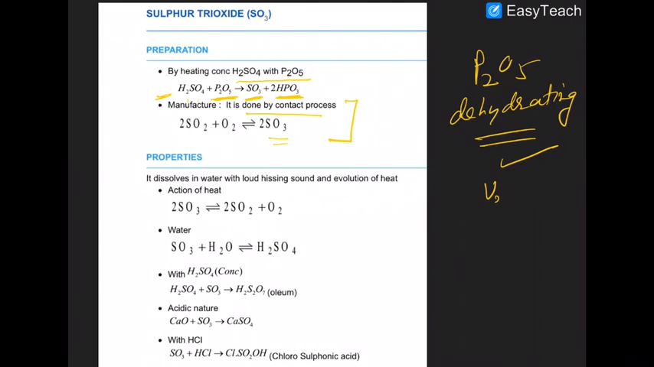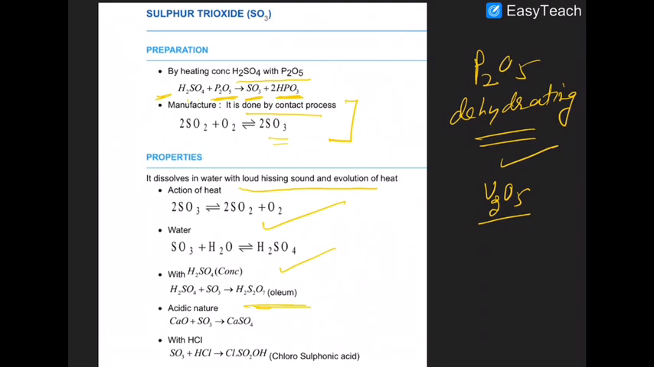So in the contact process, V2O5 is used as the catalyst. Properties: it dissolves in water with a loud hissing sound and with the evolution of heat. Okay, why? Because the formation of H2SO4 is a highly exothermic process.